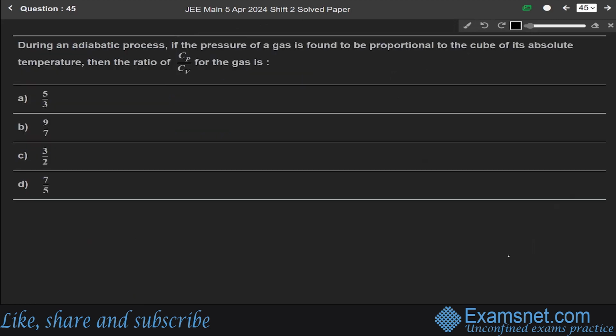During an adiabatic process, if the pressure of a gas is found to be proportional to the cube of its absolute temperature, then the ratio of Cp over Cv for the gas is. This question is from the chapter of thermodynamics.